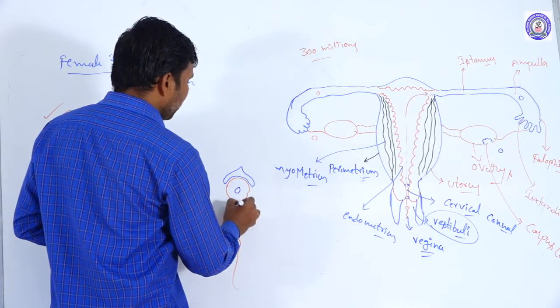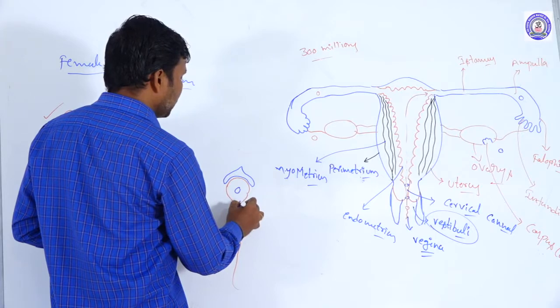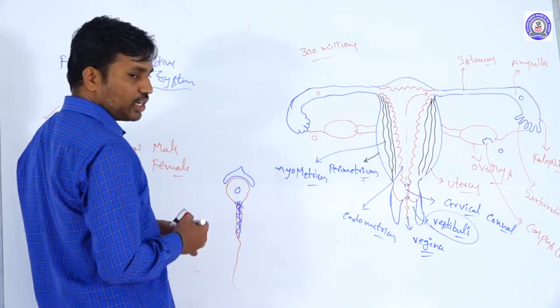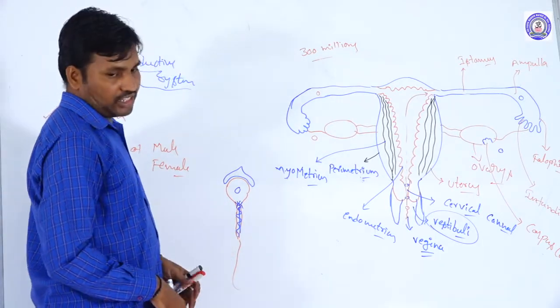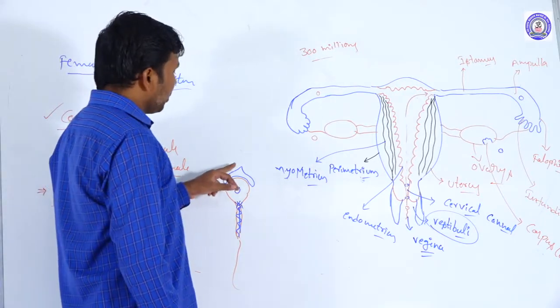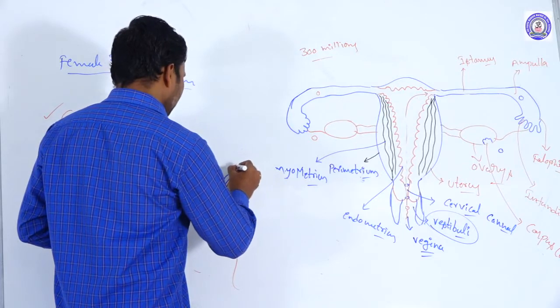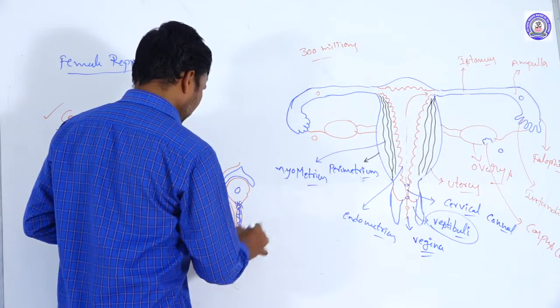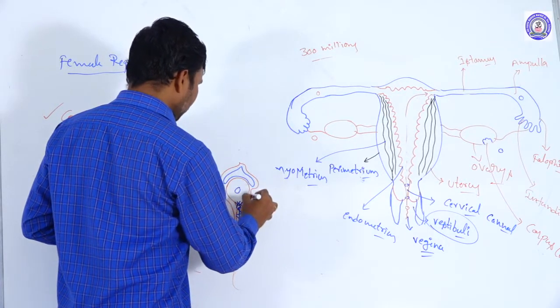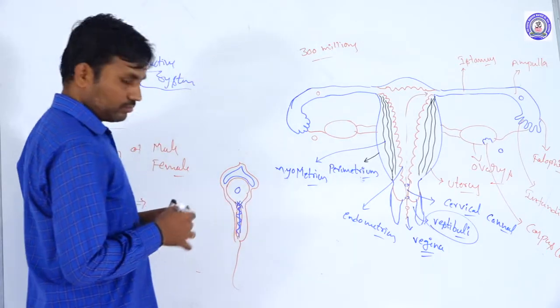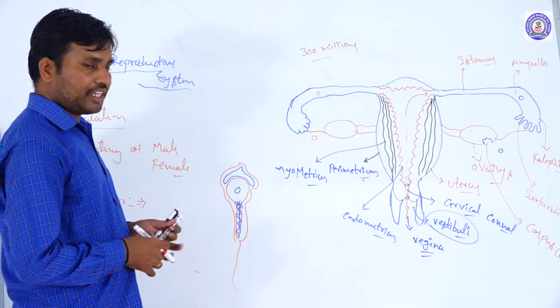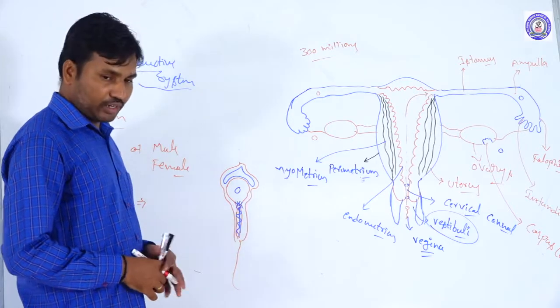Here the proximal centriole, distal centriole and ring centriole are present, so three centrioles are found. The entire sperm is covered by an external protecting layer. This is the inactive condition.